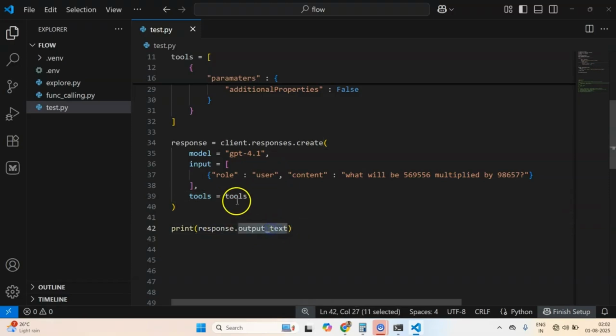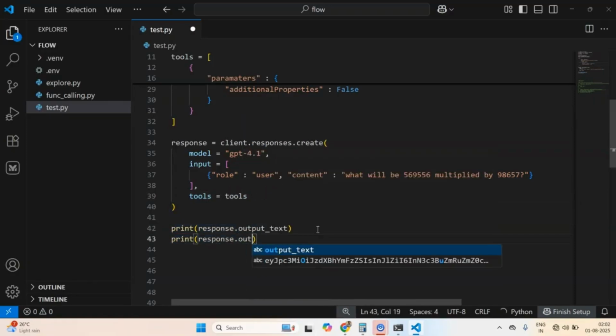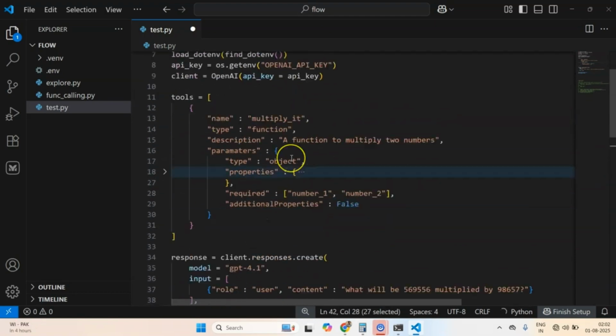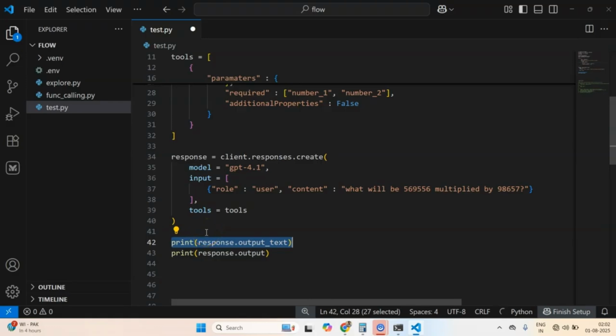But when I try to print this response.output, this will be an array of all the tool calls, and it won't actually be executing anything right now. It will only provide you the tool calling. It will basically tell you that tool calling is necessary here. Now it is up to the coder, the developer, whoever is working on this project, to actually call the method, call the logic.